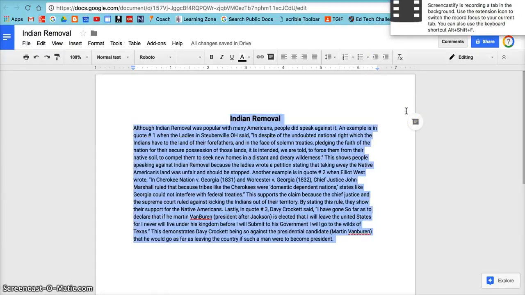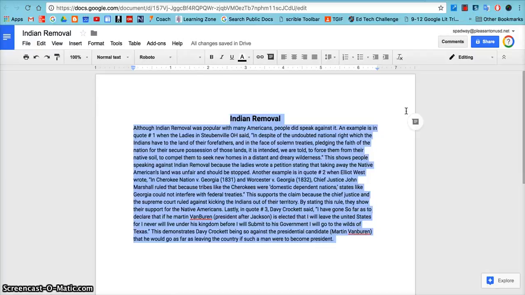Indian removal. Although Indian removal was popular with many Americans, people did speak against it. An example is in quote number 1 when the ladies in Steuben, Ohio said, in despite of the undoubted national right which the Indians have to the land of their forefathers, and in the face of solemn treaties pledging the faith of the nation for the secure possession of those lands, it is intended, we are told, to force them from their native soil, to compel them to seek new homes in a distant and dreary wilderness. This shows people speaking against Indian removal because the ladies wrote a petition stating that taking away the Native Americans' land was unfair and should be stopped.